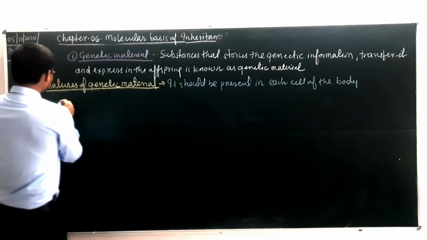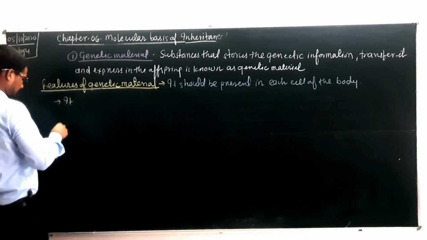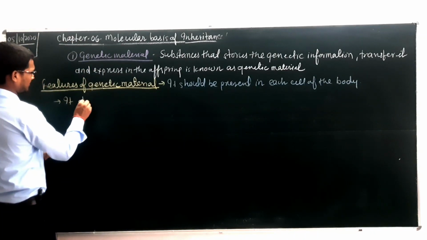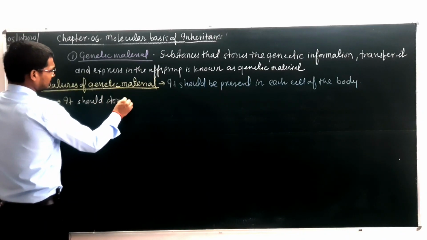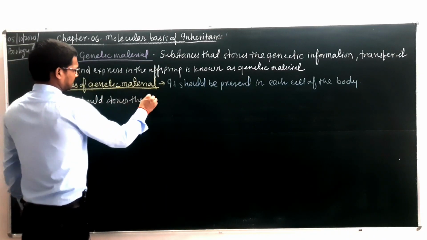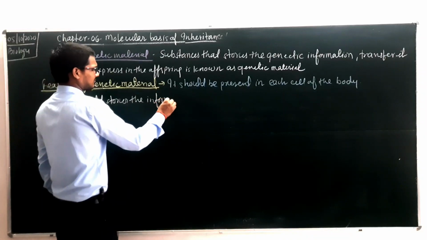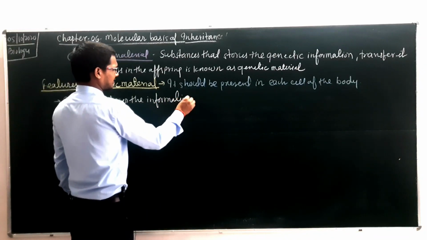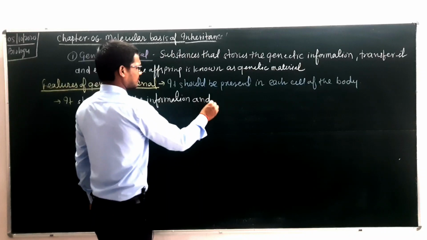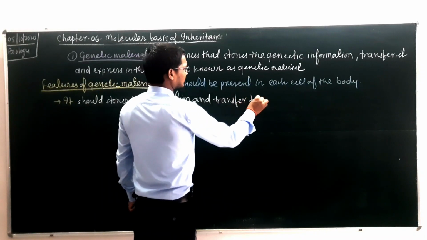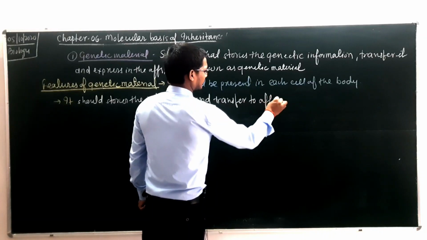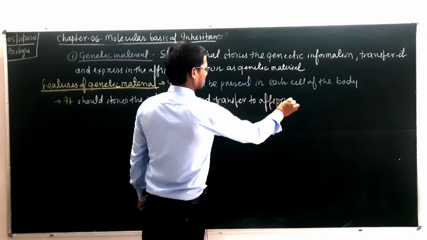Okay, so first point, it should be present in each cell of the body. Second, it should store the information and transfer it to offspring. Okay, a common point we have earlier discussed.